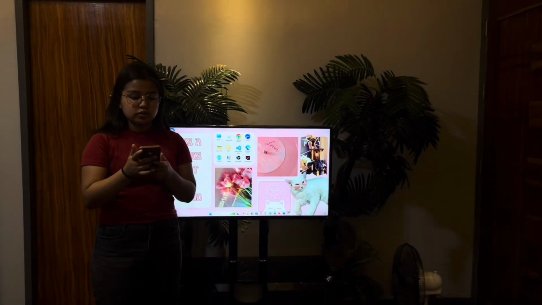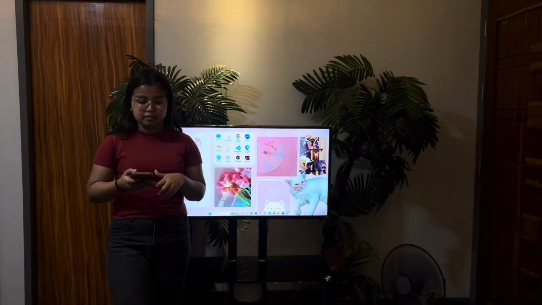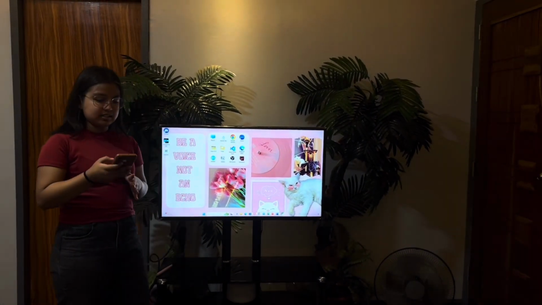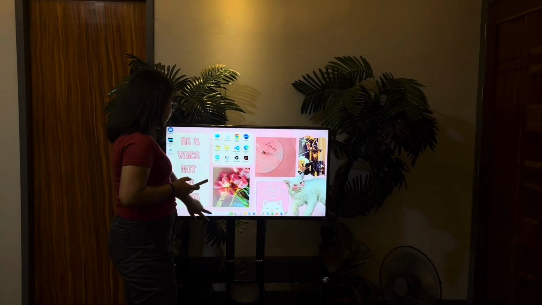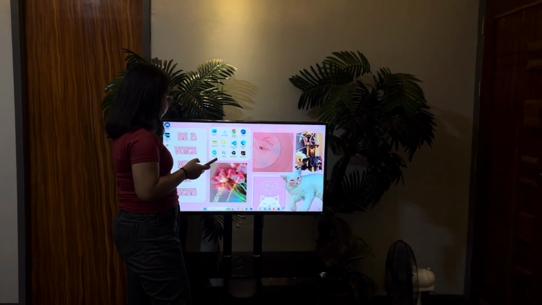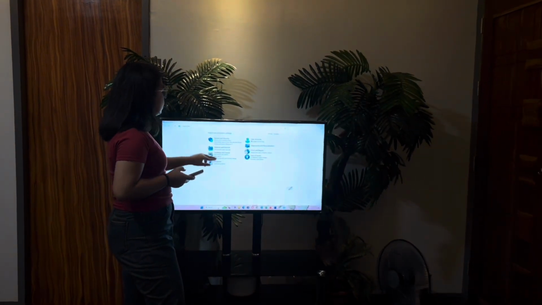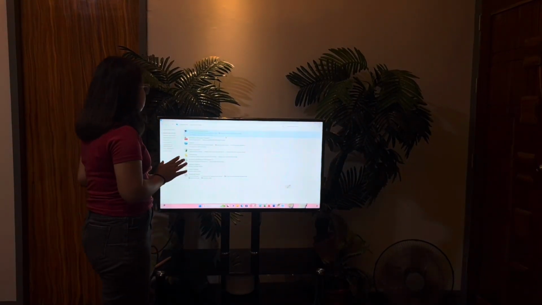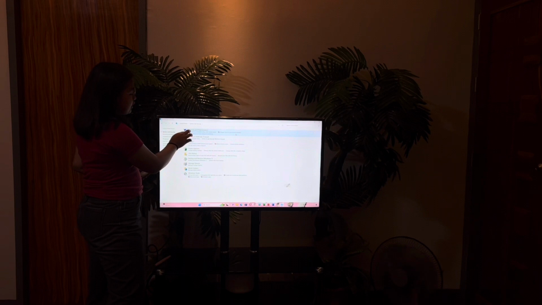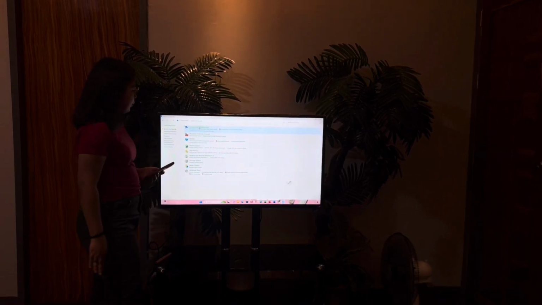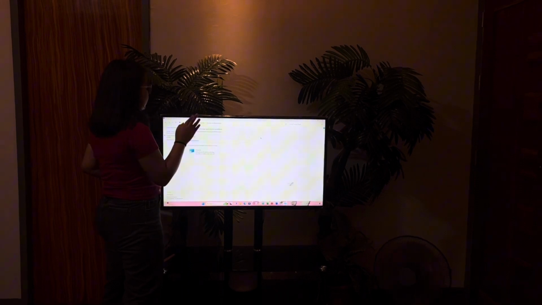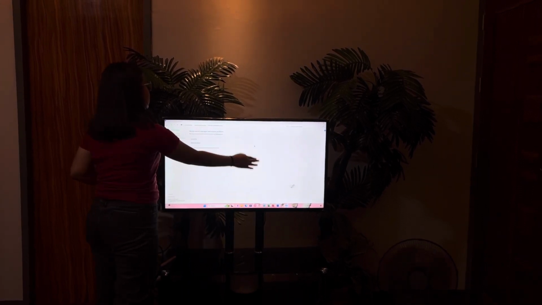Let's start with Windows operating system security and maintenance. So for the steps on controlling automatic maintenance, let's first open the Control Panel. As this displays, choose System and Security. After System and Security, choose Security and Maintenance. We will then have two options, which are Security or Maintenance. Please choose Maintenance.